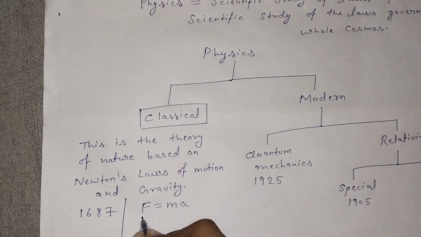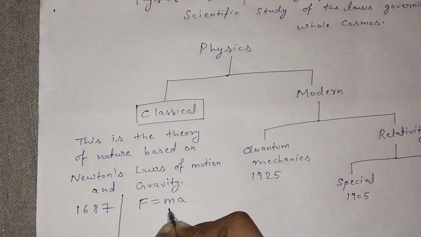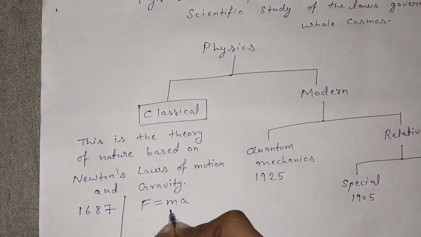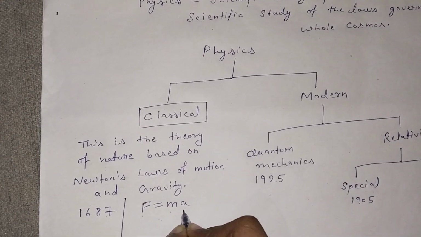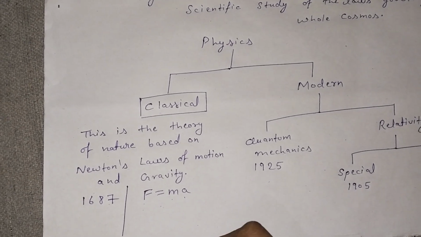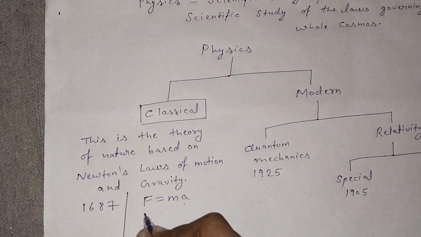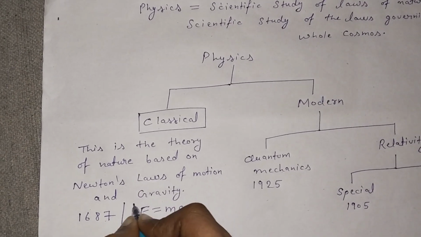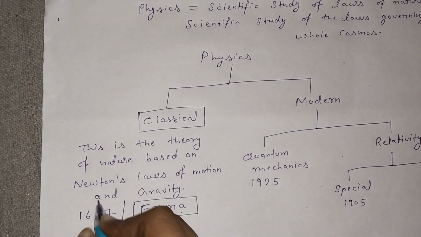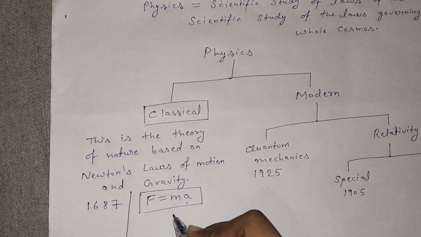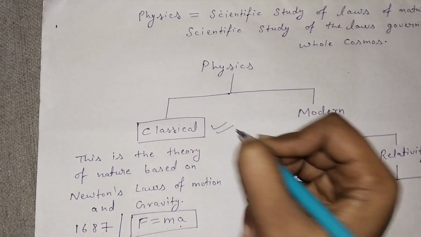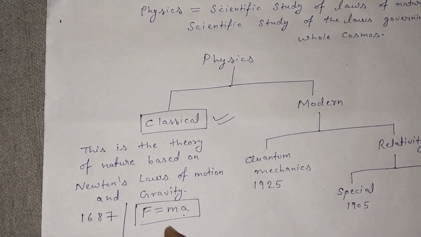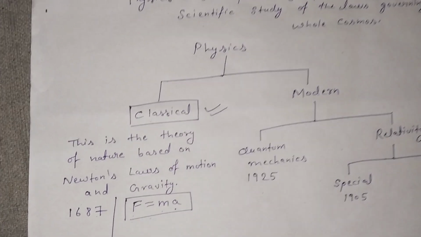Here F is the force on a body, m is the mass of that body, and acceleration is expressed by a. F equals ma is the flagship equation not only for Newton's laws of motion but also for classical physics. It is the flagship equation of classical mechanics.